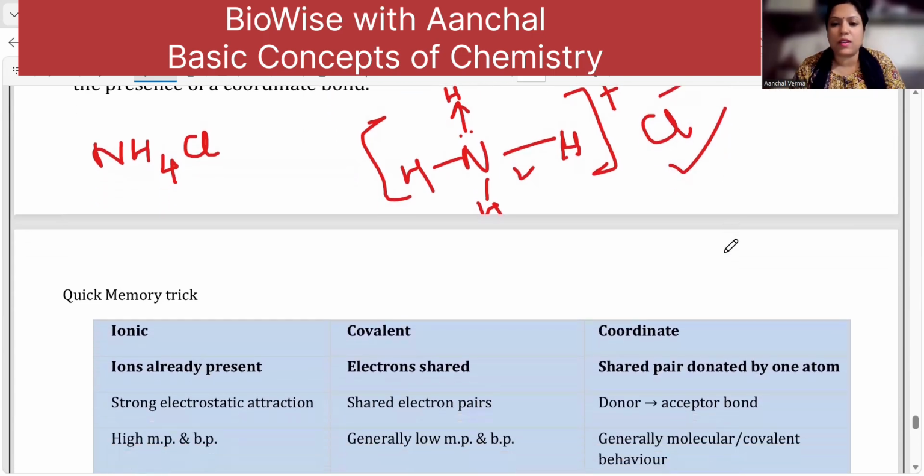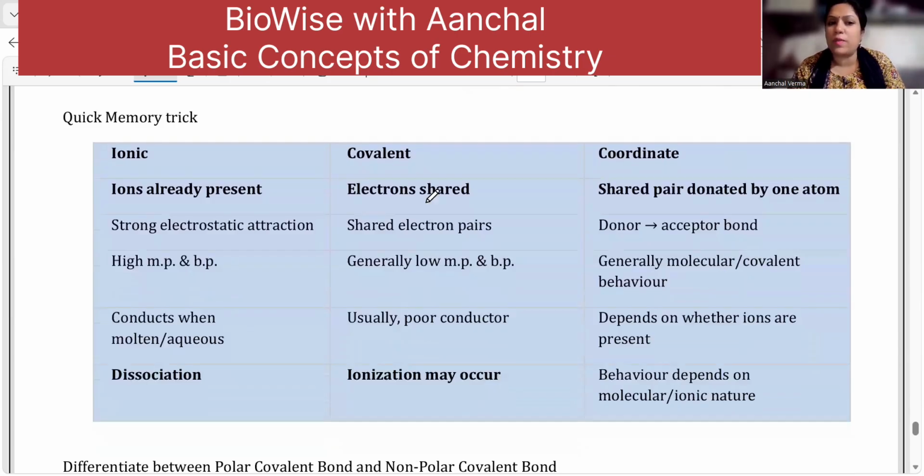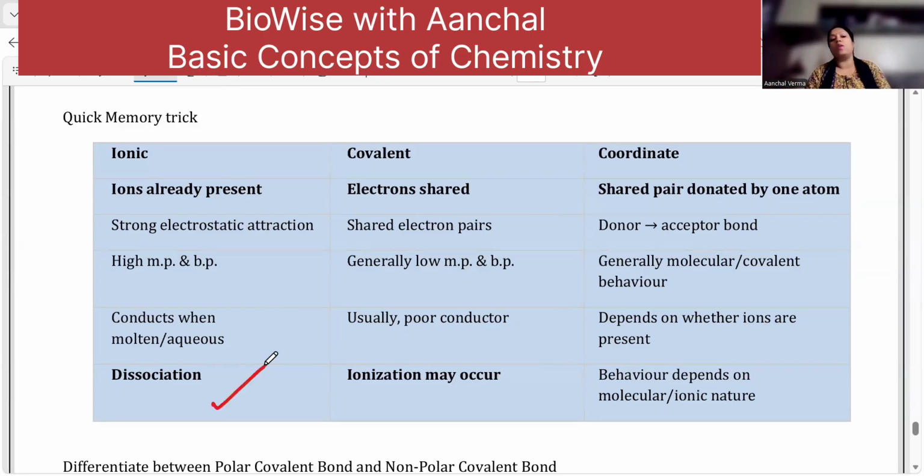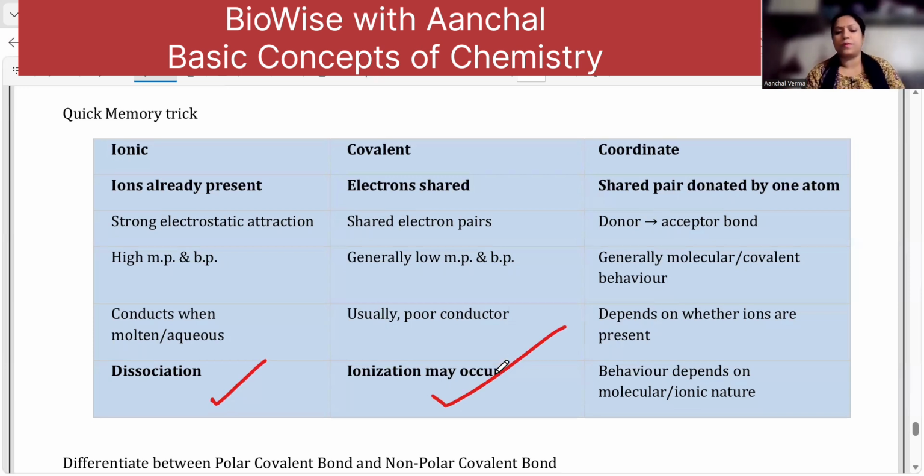Moving to our next important trick to remember: ions are already present in ionic compounds. In covalent compounds, electrons are shared, and in coordinate compounds, the shared pair is donated. Now, this we have already studied. You can take a screenshot if you want, but always remember they have high melting and boiling points. Others don't have low ones. Ionic compounds conduct electricity only in molten and aqueous state. Generally, covalent and coordinate compounds are bad conductors, except for polar covalent compounds, which can conduct electricity. An ionic compound dissociates and a covalent compound ionizes. And here the behavior depends.